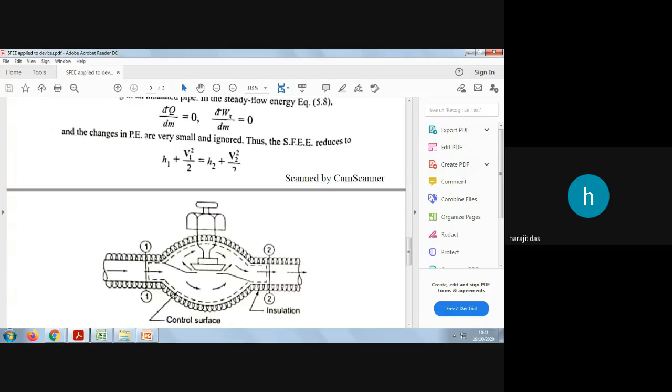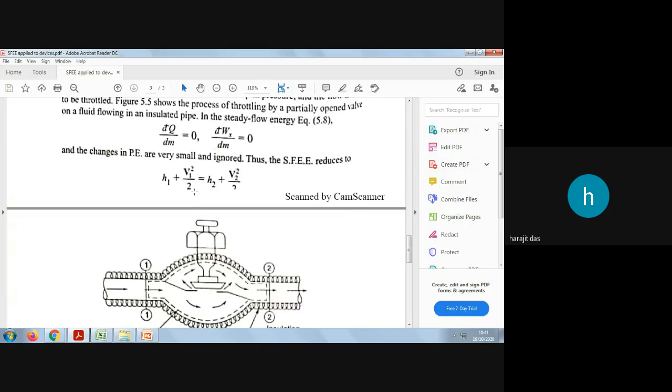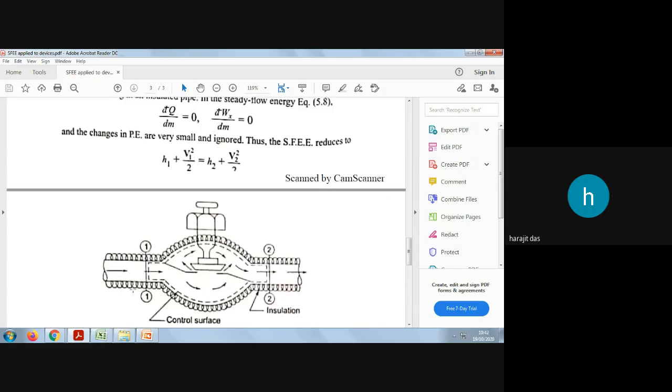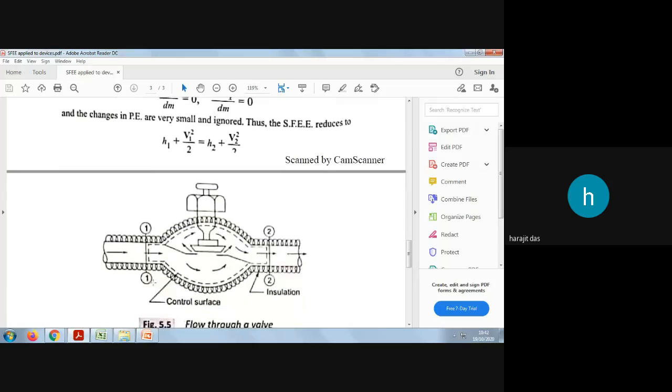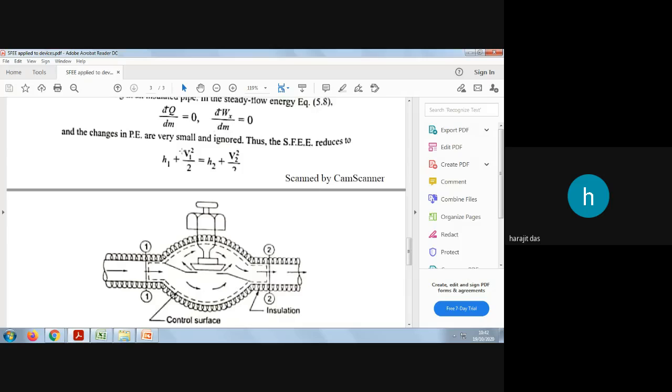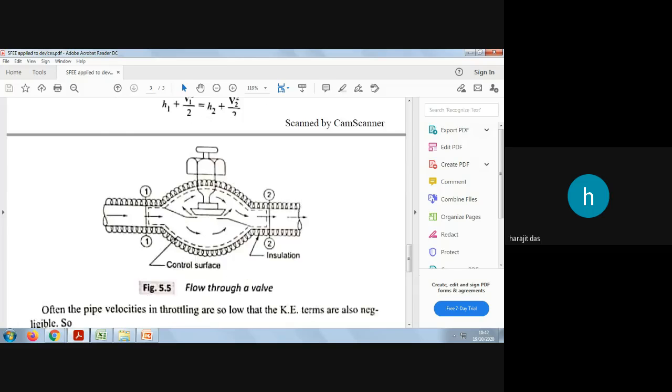So you can write again that H1 plus V1 square by 2 equals H2 plus V2 square by 2. Why am I not writing the potential energy term here? Because these are placed at the same elevation, the same height from the datum line. The datum heights are the same, z1 equals z2. That is why I am not writing the potential energy term. The equation becomes H1 plus V1 square by 2 equals H2 plus V2 square by 2.